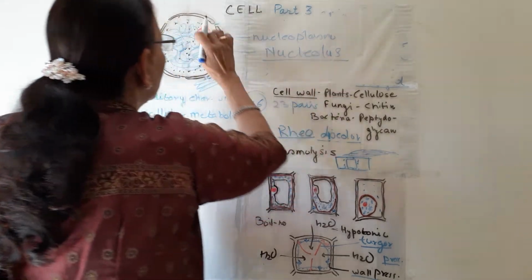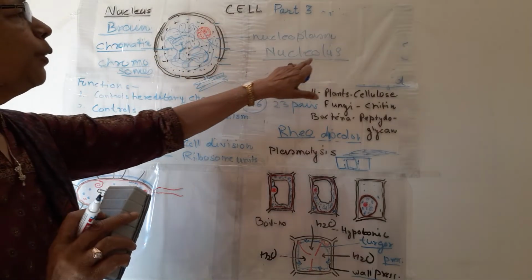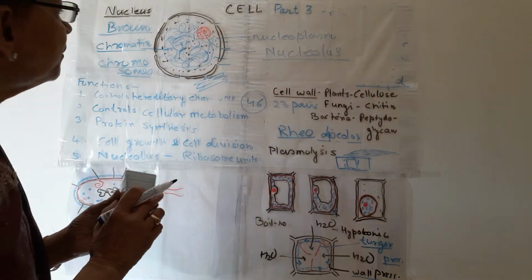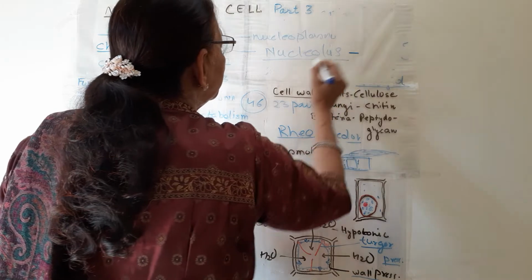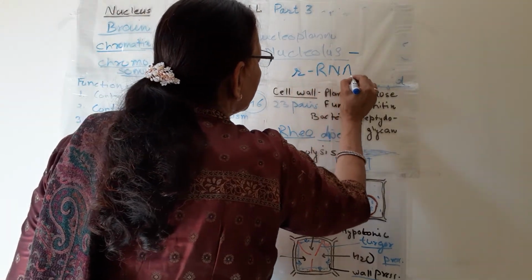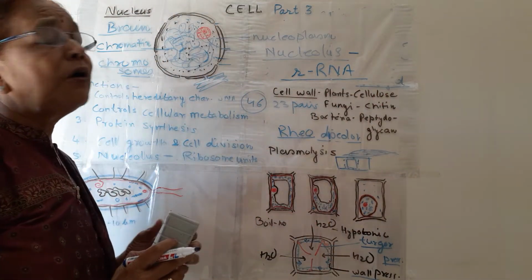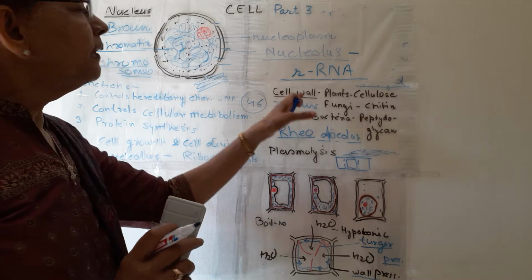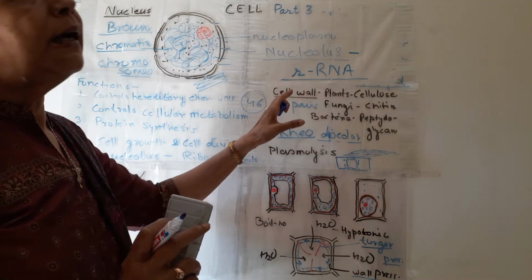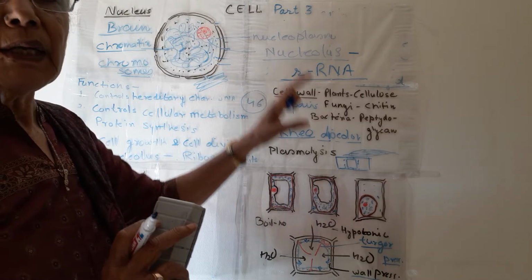It is a round ball-like structure. It is also present inside the nucleus. It is very important as it produces ribosomal RNA. And this ribosomal RNA is for the production of ribosomes. And these ribosomes are the main functionary unit for protein synthesis.